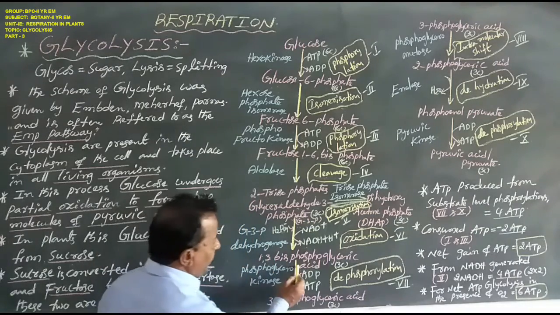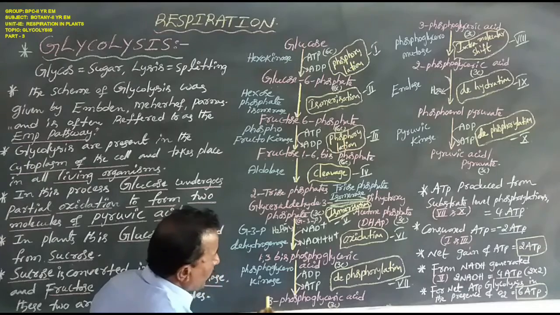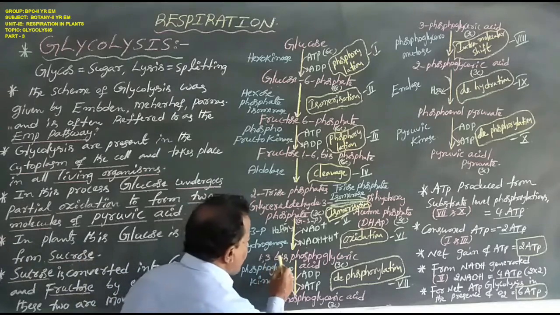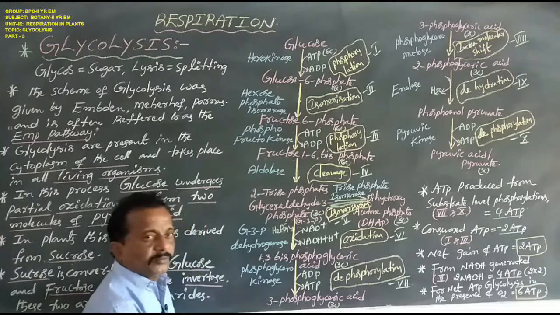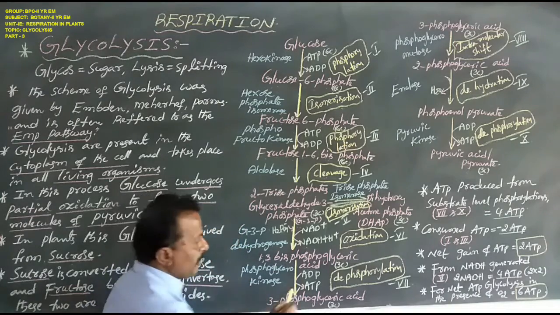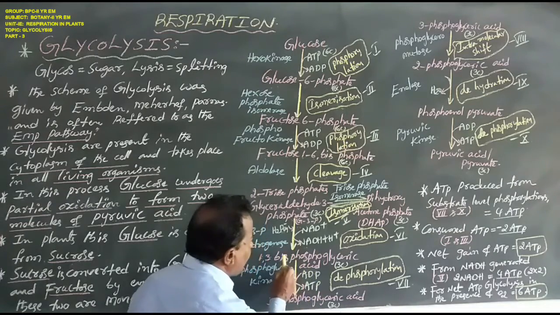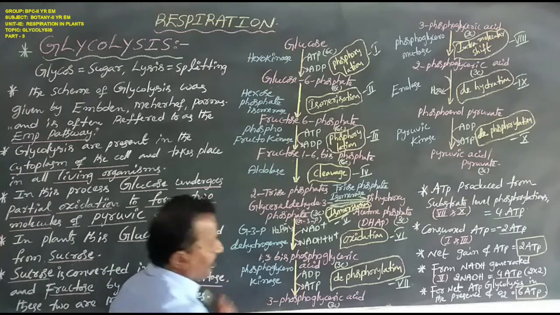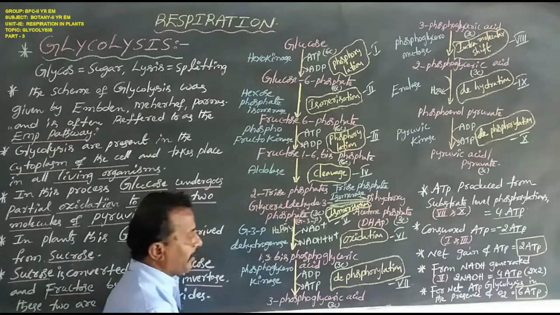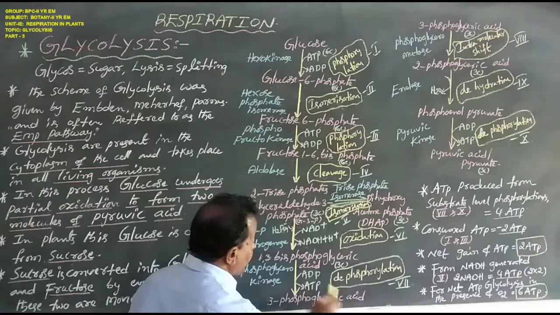Okay now. Next, coming to the 3 carbon compound of 1,3-bisphosphoglyceric acid, which is converted to 3-phosphoglyceric acid.